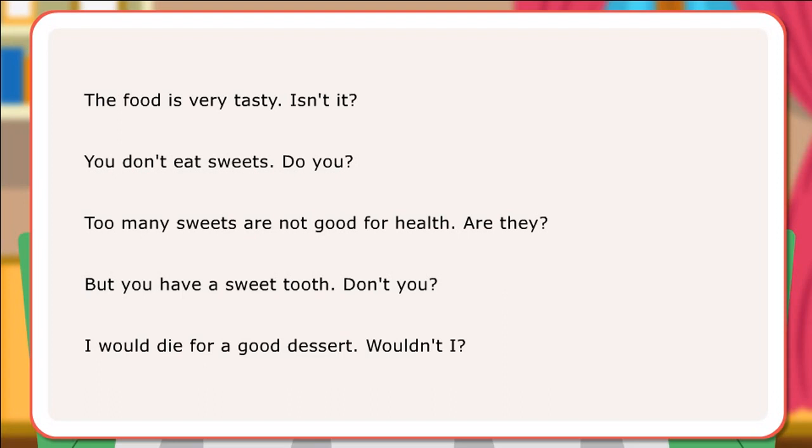The food is very tasty, isn't it? You don't eat sweets, do you? Too many sweets are not good for health, are they? But you have a sweet tooth, don't you? I would die for good dessert, wouldn't I?